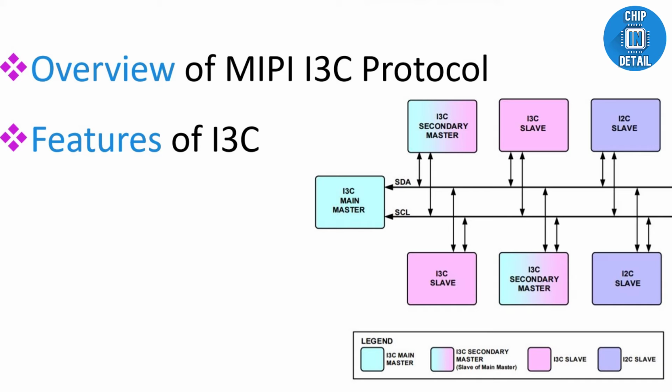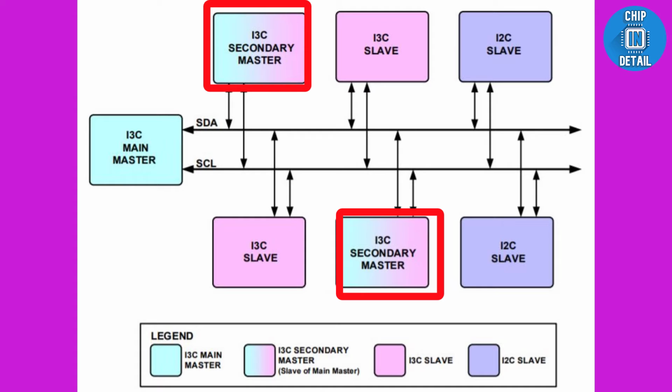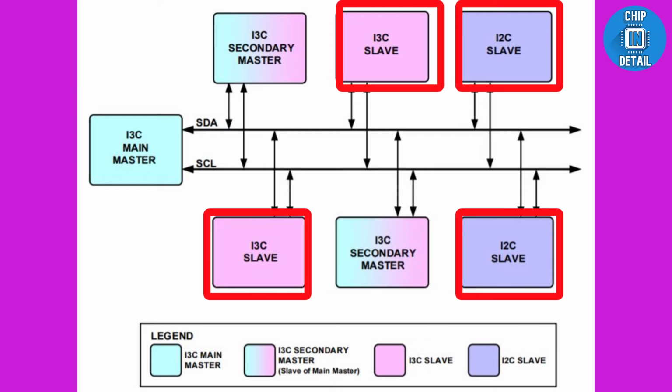Now that we have looked at the need for the I3C protocol and its overview, let's dive a little deeper into its features. First, let's start off with the I3C bus. An I3C device on the I3C bus can have one of the following roles. 1. Master. It is driving the bus. It's the one in charge of initiating transactions or deciding who is allowed to talk on the bus. 2. Secondary master. It initially acts as a slave and can at some point in time gain ownership of the bus. 3. Slave. It acts as a slave and is not able to send frames to another slave on the bus. The device can still send events to the master on its own if the master allows it.